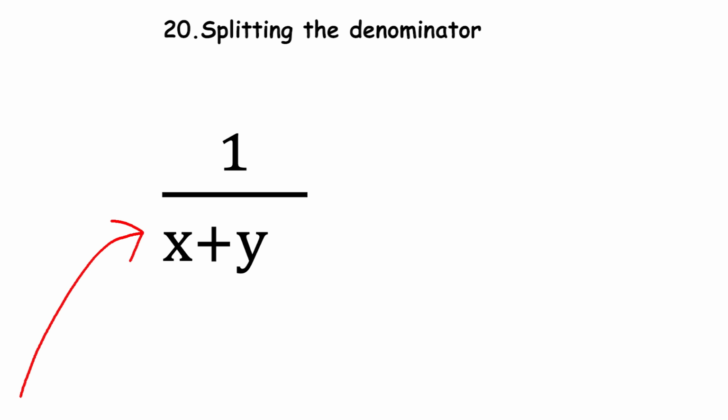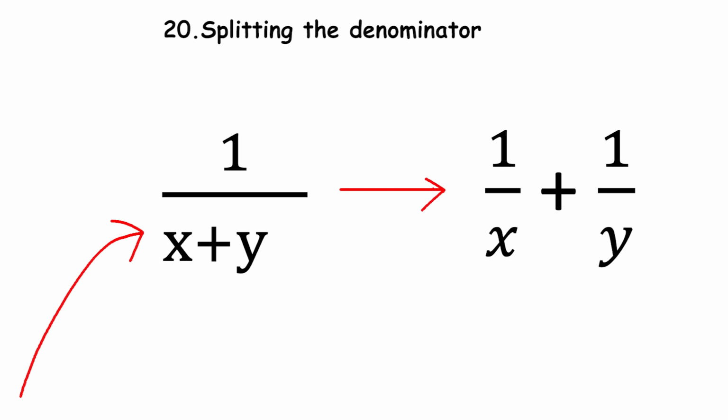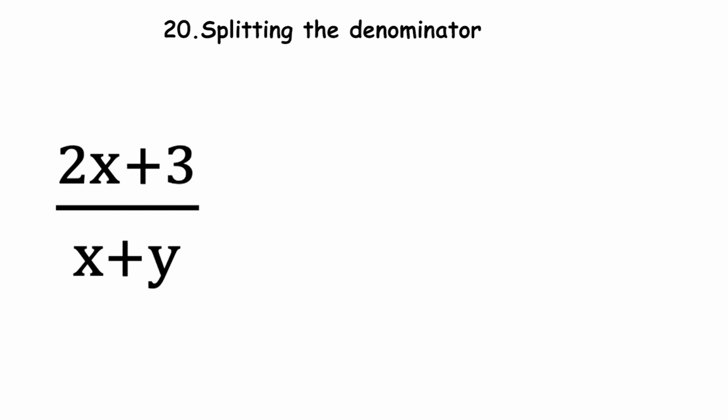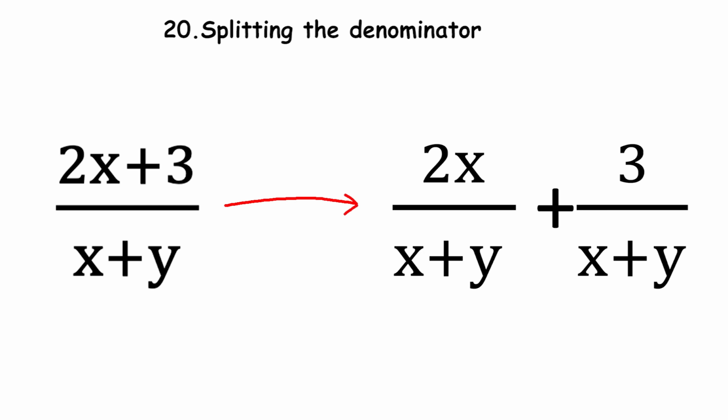Splitting means to break down the fraction into 2 or more fractions. So if we have 1 over x plus y, we cannot split it like 1 over x plus 1 over y. We cannot split the denominator like this. But if we had more than one term in the numerator, like 2x plus 3 over x plus y, it can be split up as 2x over x plus y plus 3 over x plus y. We have split the numerator, and well, the denominator remained the same in both fractions.